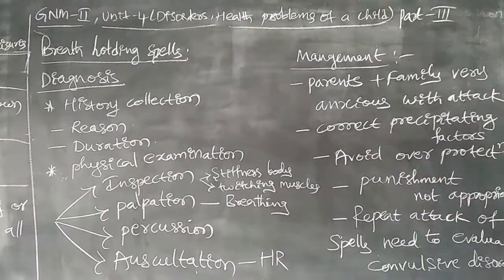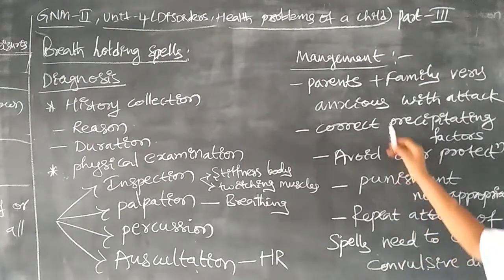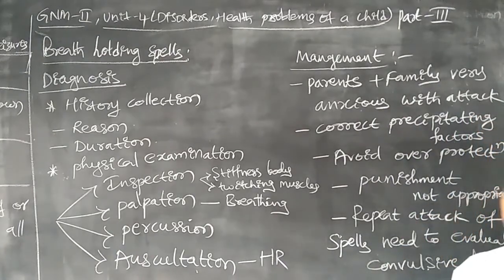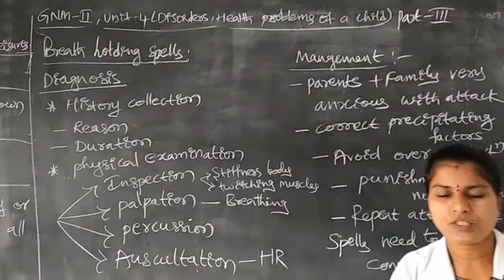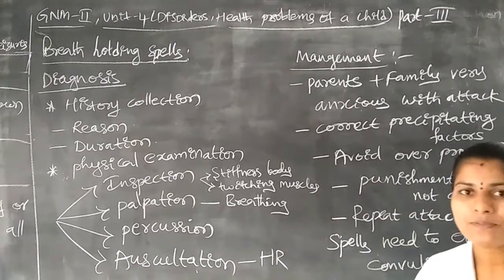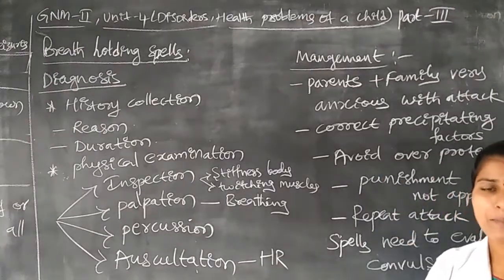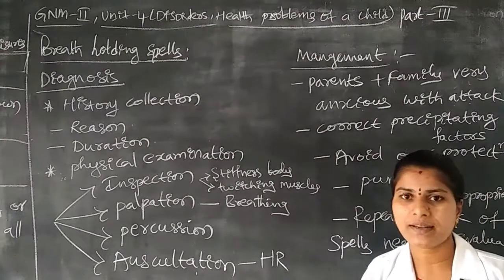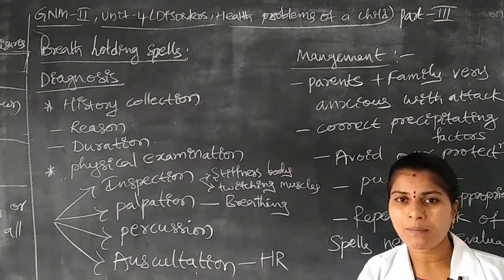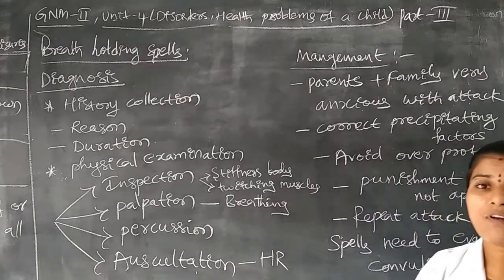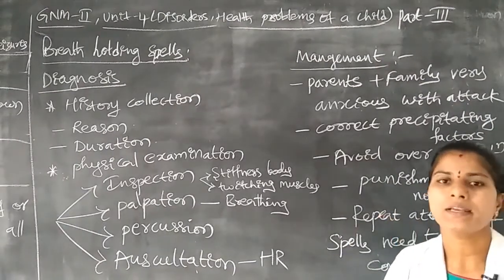Okay, next one is what happens: parents and family members become very anxious with the attack. Okay, we are giving so much punishment to the children, that's why the child will have this type of breath holding spells. Okay, like that the mother, family members and parents will be anxious about what happens to the children. Okay, will the child become normal or not?